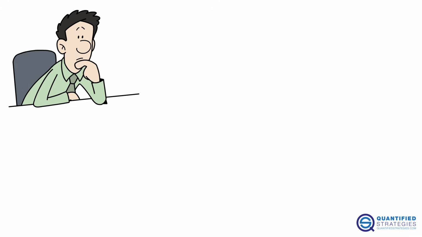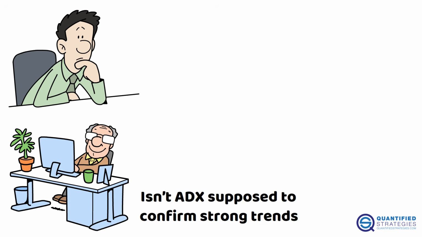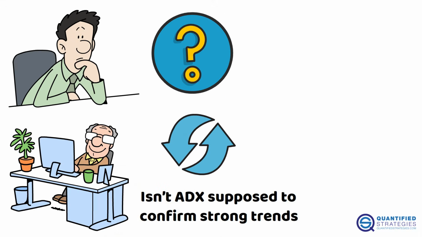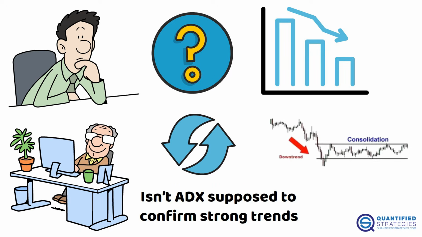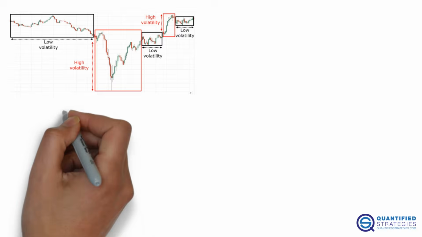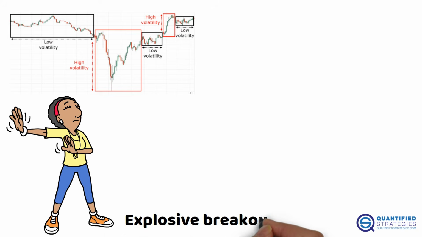Now, you might be thinking, wait, isn't ADX supposed to confirm strong trends? Yes, but in this case, we use it in reverse. Why? Because when ADX is low, it usually means the market is coiling or consolidating. And breakouts from low volatility zones often lead to strong moves. So this filter helps avoid whipsaws and catches those explosive breakouts.